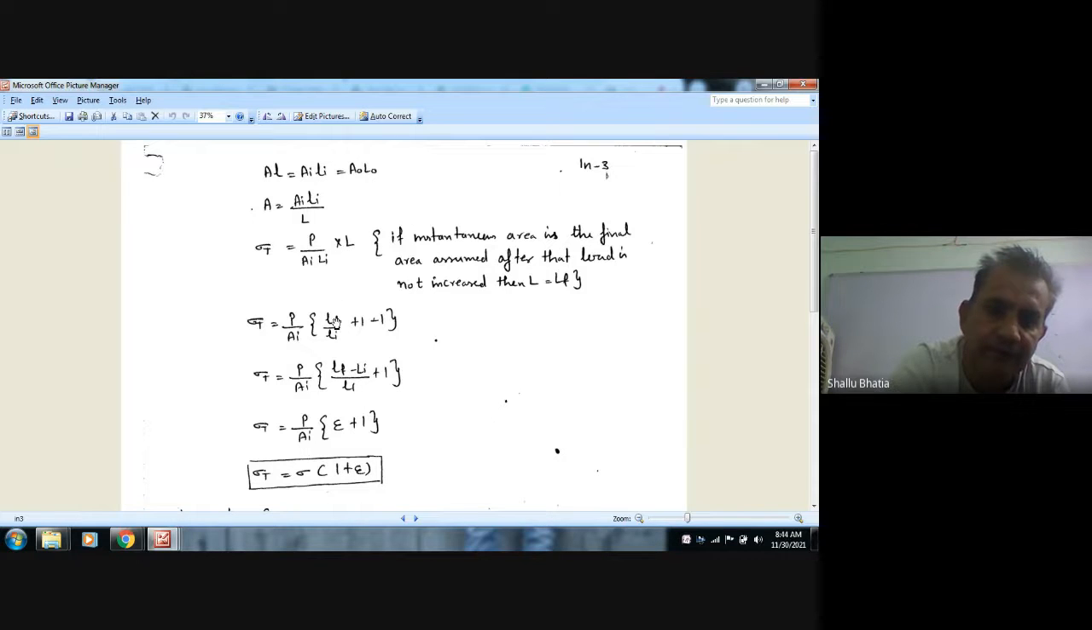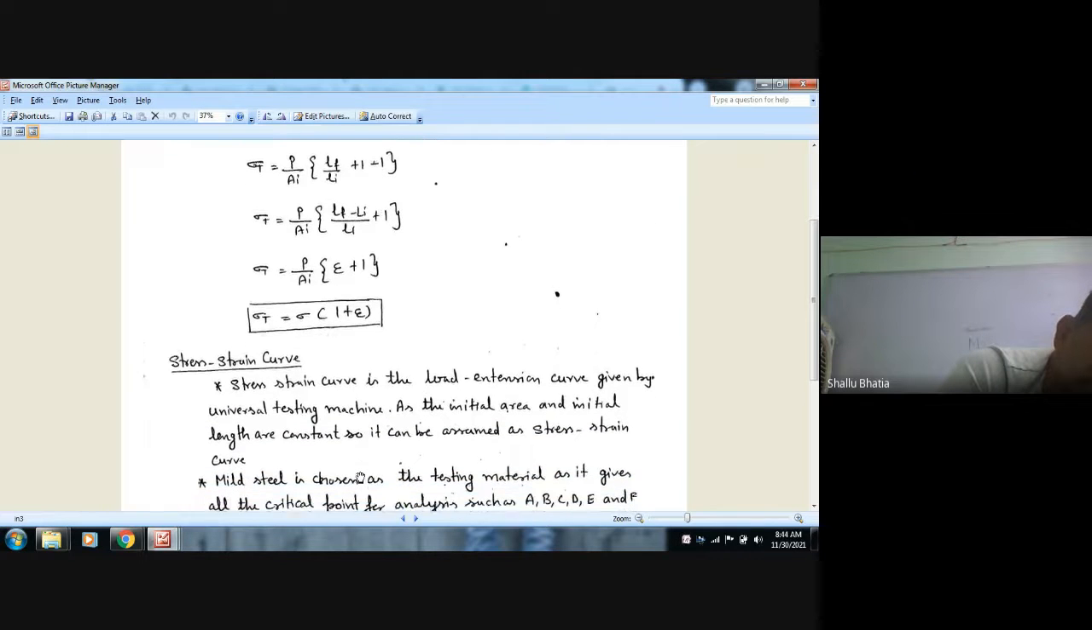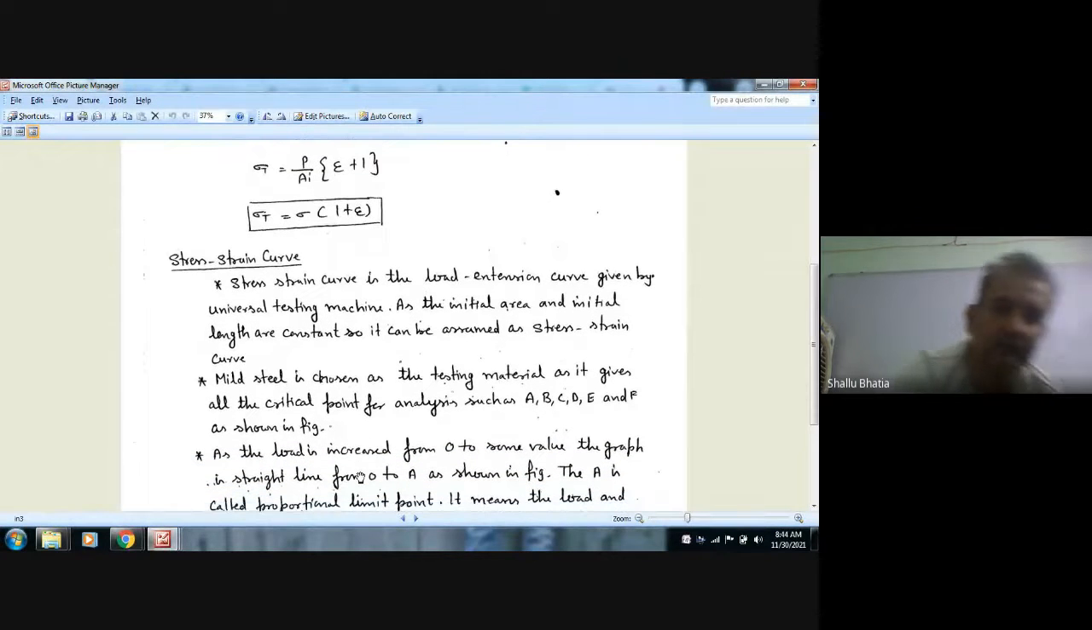Now Lf by Li, we can take it in brackets and add 1 and subtract 1, then it will become sigma t equals P by Ai into (Lf minus Li by Li plus 1). So sigma t is equal to P by Ai into (epsilon plus 1). Here P by Ai is simple stress, sigma t is true stress, and epsilon is simple strain. So this is the relationship between simple stress, true stress and simple strain.